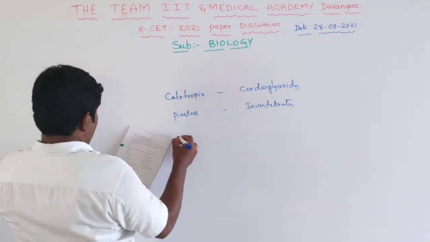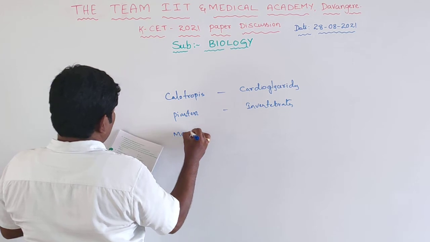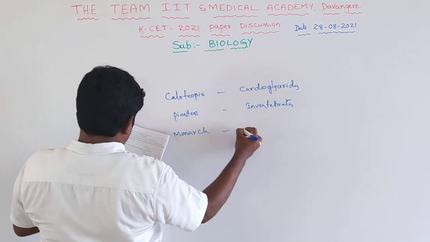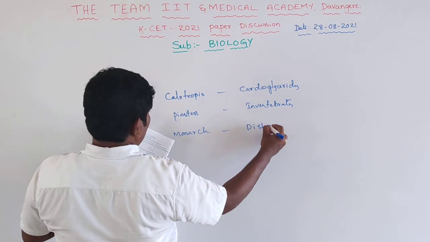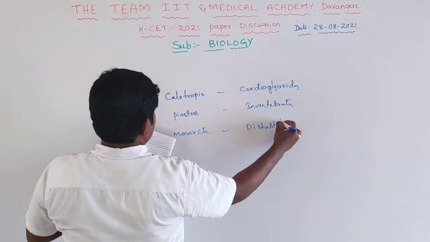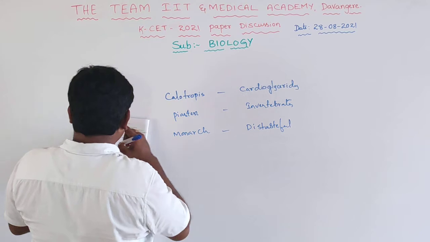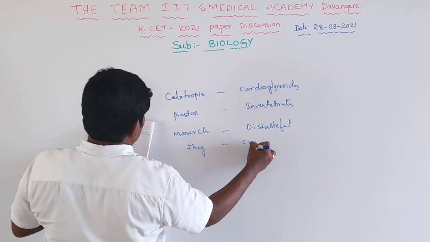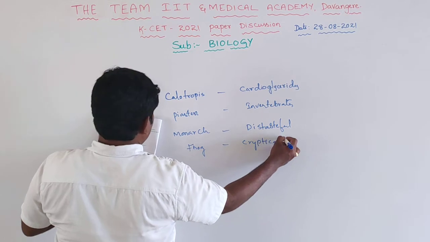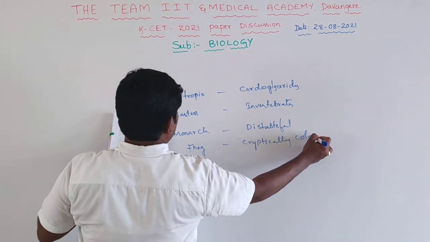And next one is the monarch butterfly. The monarch butterfly is distasteful. And next one is frogs. Frog is cryptically colored.